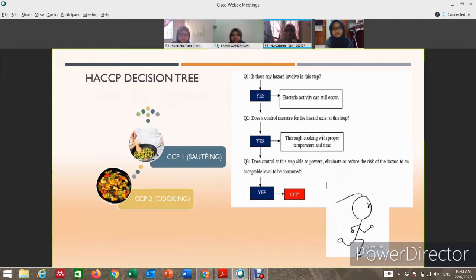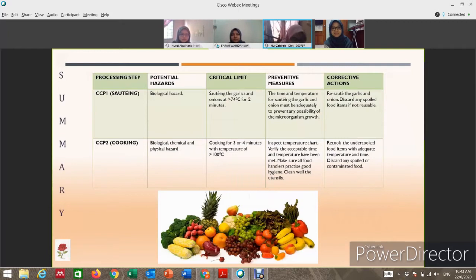So to prevent any hazard occur in this step, the preventive measure need to be done earlier in the step, such as inspect the temperature chart, verify the acceptable time and temperature, and we need to make sure our food handlers practice good hygiene and clean well the utensils. The hazard that might occur here again, biological hazard, which is due to the bacteria, or chemical hazard, or physical hazard that is due to the foreign material.